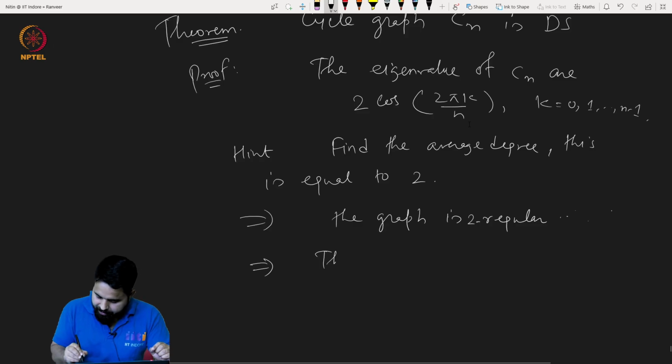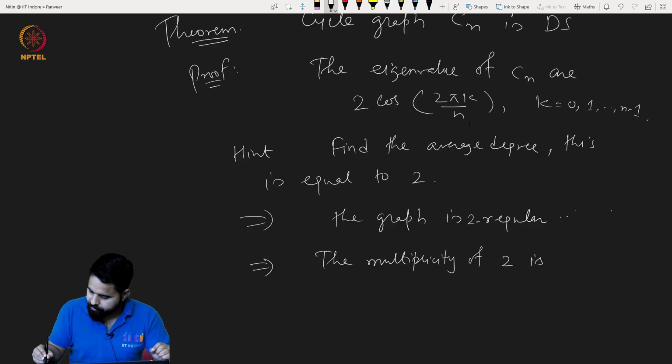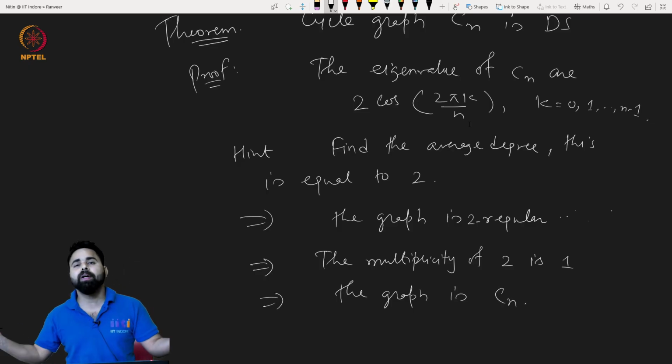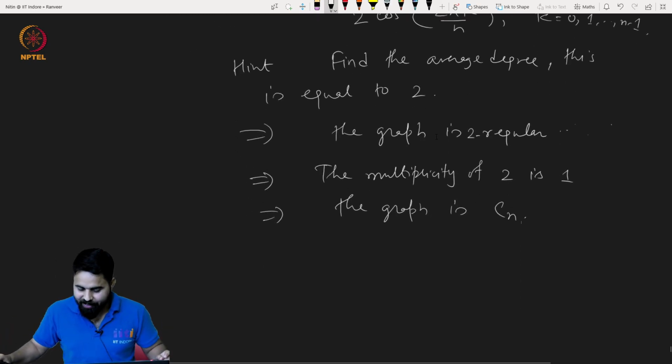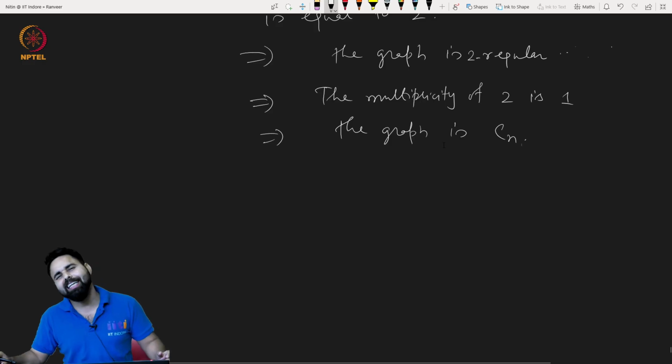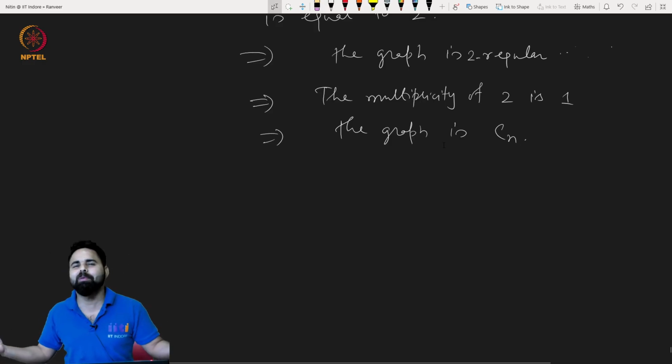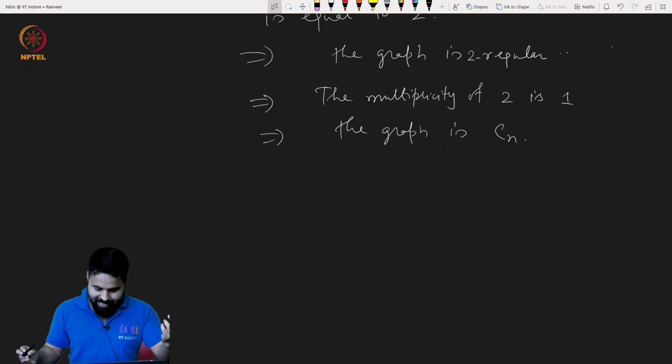Okay, the multiplicity of eigenvalue 2 is 1. So this implies that the graph is Cn. Very good. Now let us go to a very interesting example. At first glance it looks very simple, like it must be easy to tell whether this graph is determined by the eigenvalues or not. Let us see this example.